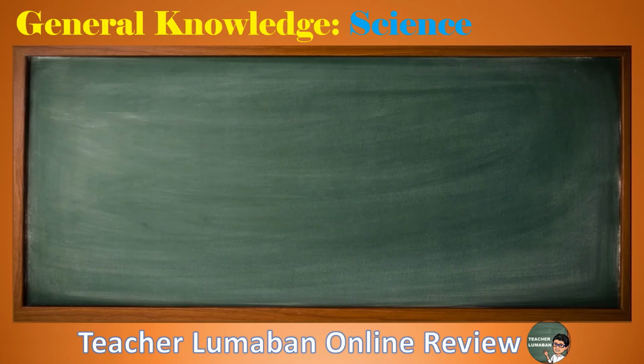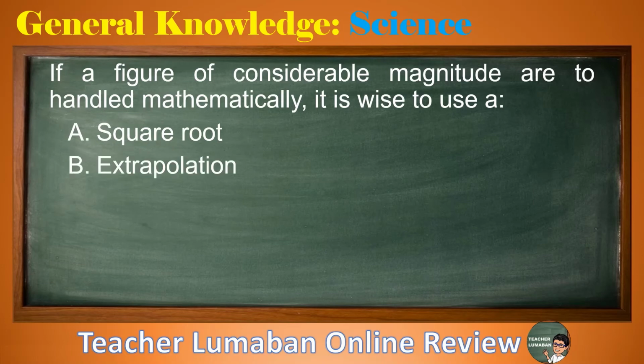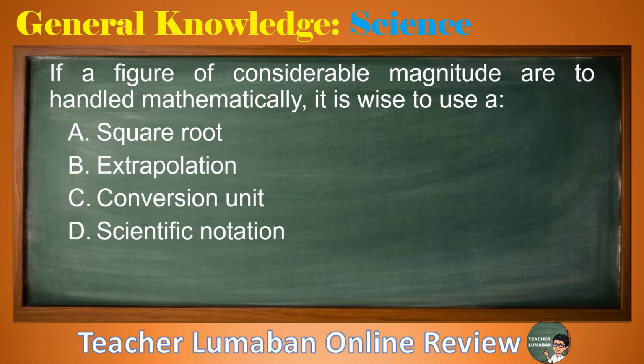If a figure of considerable magnitude is to be handled mathematically, it is wise to use letter A, square root. Letter B, extrapolation. Letter C, conversion unit. Letter D, scientific notation. Please answer in 5, 4, 3, 2, 1.